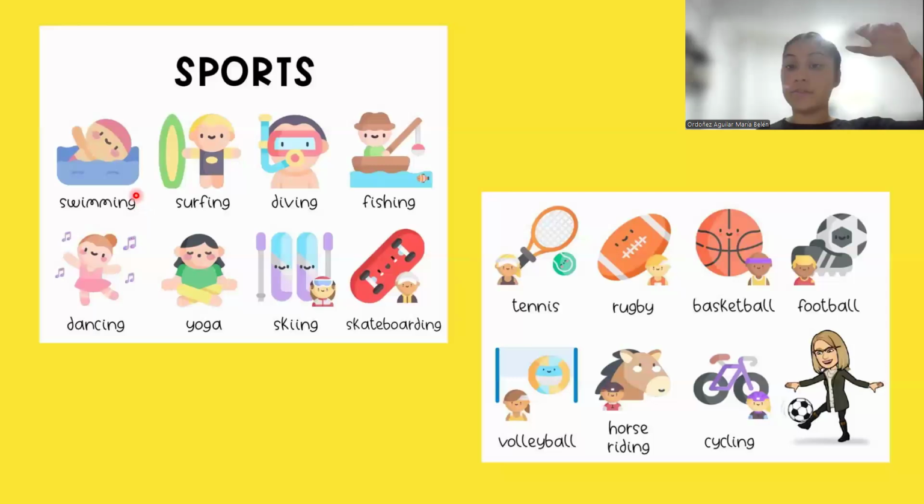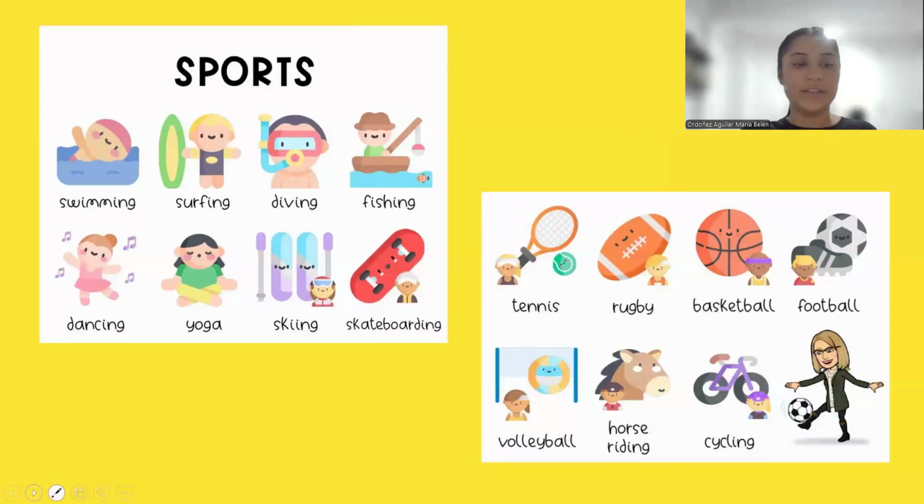For that reason we have swimming, surfing, diving, fishing, dancing, yoga, skiing, skateboard, tennis, rugby, basketball, football, volleyball, horse riding, cycling, and others.